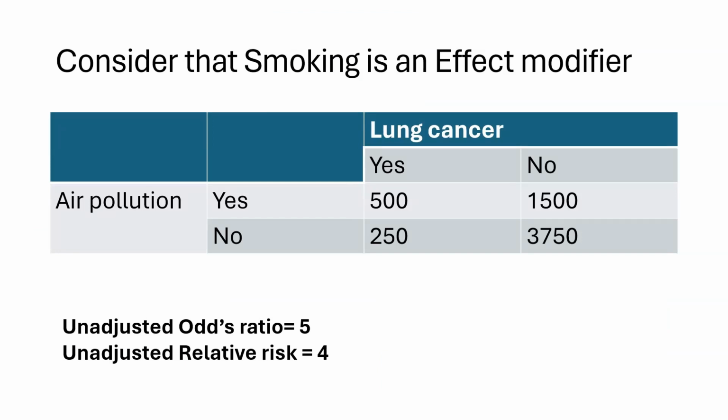Now, moving on to the second scenario, let us calculate the association between air pollution and lung cancer if smoking were to act as an effect modifier. We can compute the 2 by 2 table, assuming an equal number of smokers and non-smokers as the previous scenario, and also an equal number of people exposed and unexposed to air pollution. So, just like the previous scenario, we will have 2,000 smokers and 4,000 non-smokers, and also 2,000 people exposed to air pollution and 4,000 people not exposed to air pollution. Here we will obtain an unadjusted odds ratio of 5 and an unadjusted relative risk of 4.